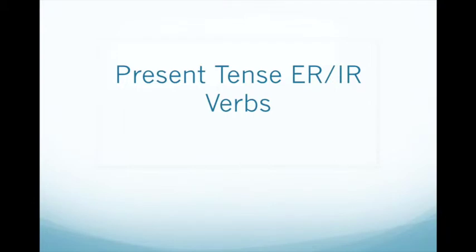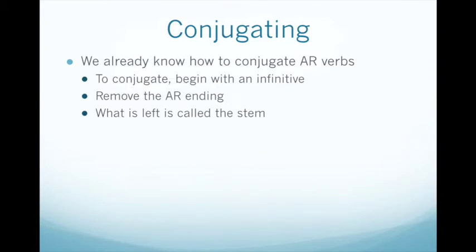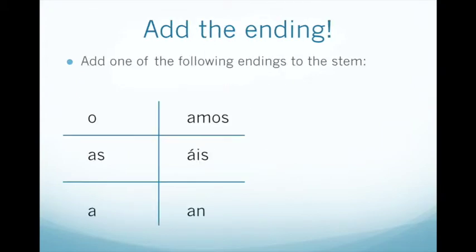Moving on to the present tense of ER and IR verbs in the indicative mood, we'll begin with conjugating. We know how to conjugate AR verbs. We start with the ending, we remove the AR, and what's left is called the stem. We also learn that these are the AR endings for AR verbs: o, as, a, amos, áis, and an. We have an accent on the vosotros form, and it generally follows a pattern.